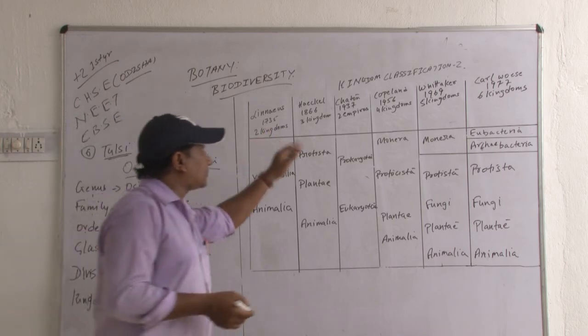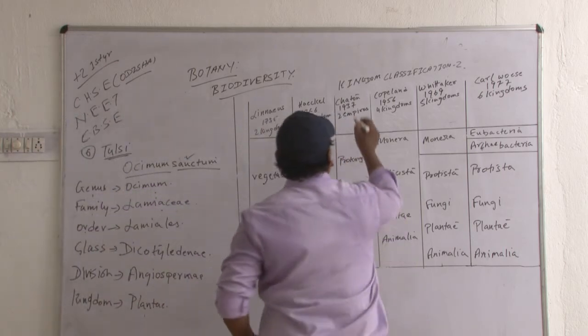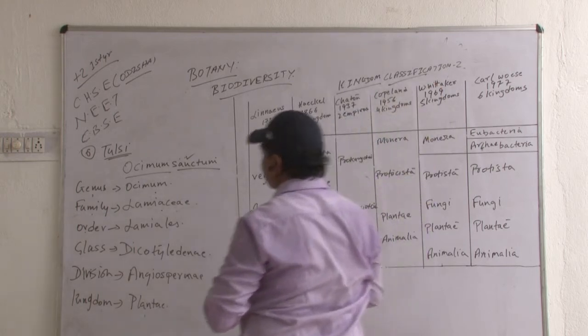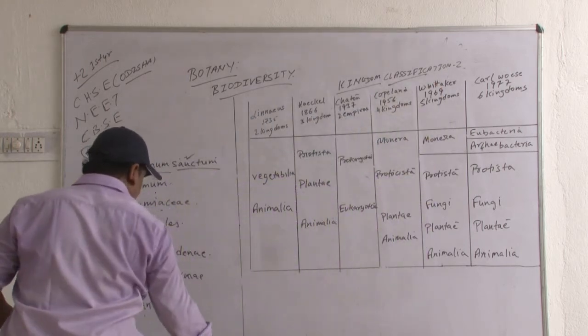Now, starting the second chapter, that is called kingdom classification.